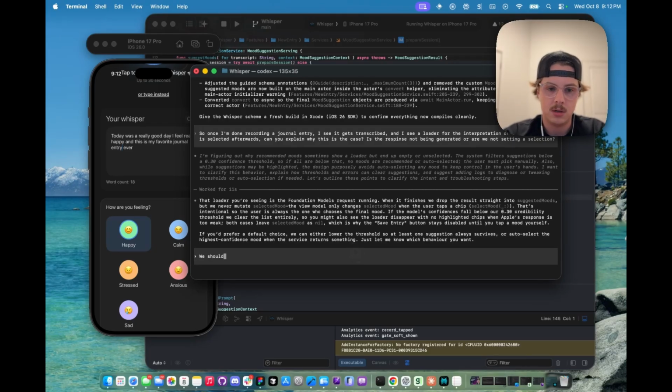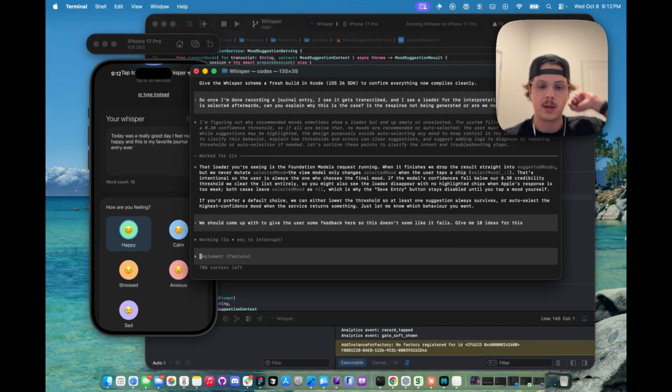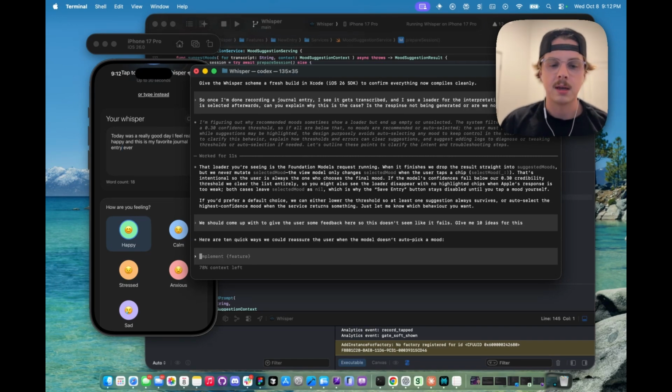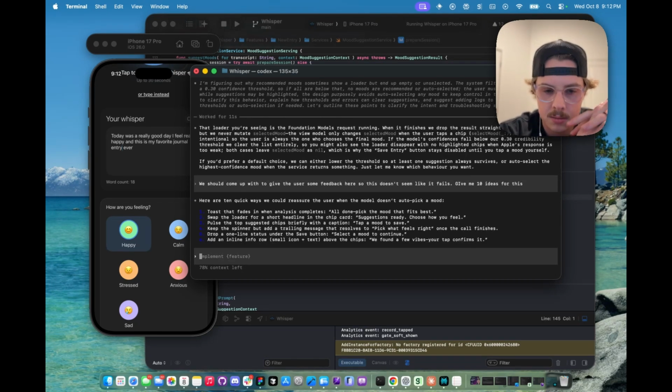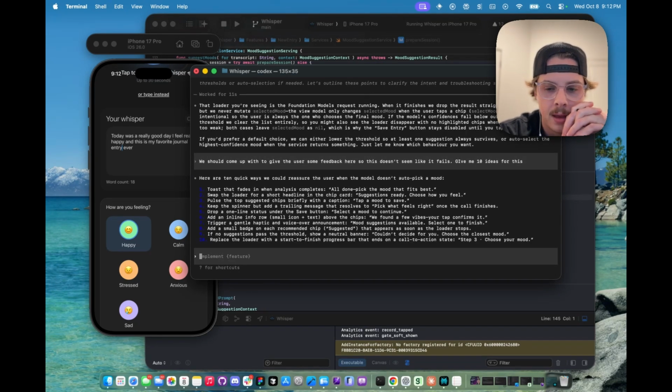We should come up with a way to give the user some feedback here, so this doesn't seem like it fails. Give me 10 ideas for this. I like to explore the options with Codex to see what it comes up with, because I could probably think of a few things on how I want to handle this, but they might not be the best.